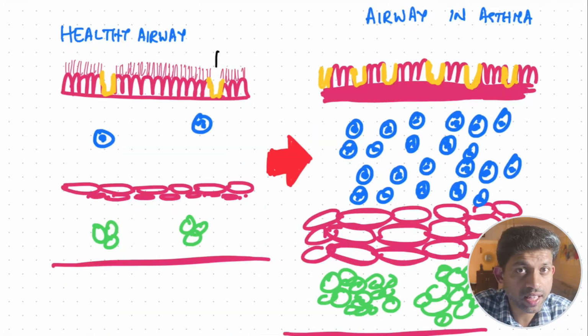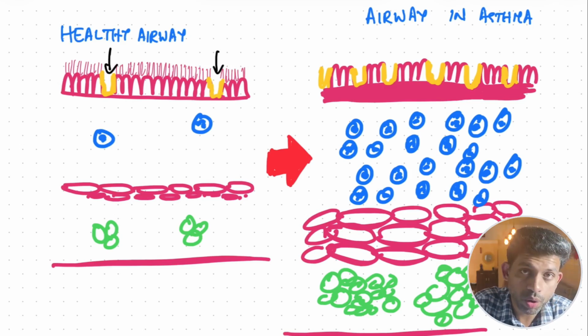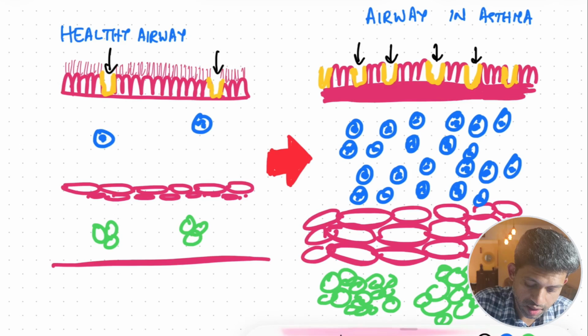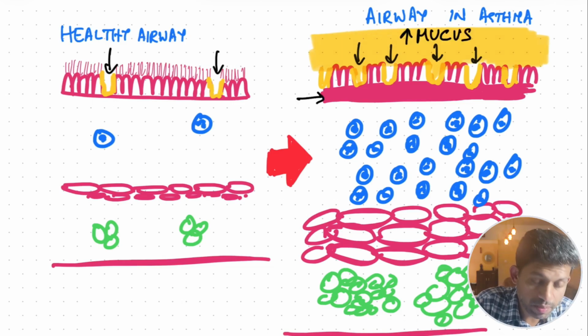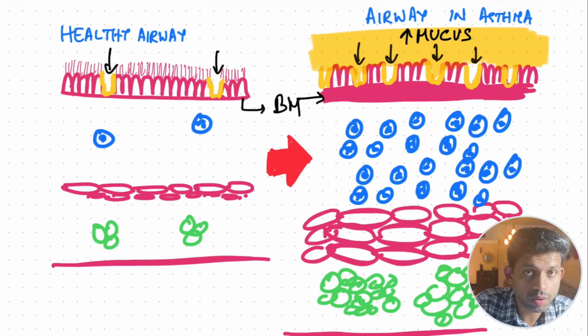Compared to a healthy airway, in bronchial asthma, goblet cells are increased and there is increased production and accumulation of mucus. The basement membrane becomes thickened when compared to normal airways.